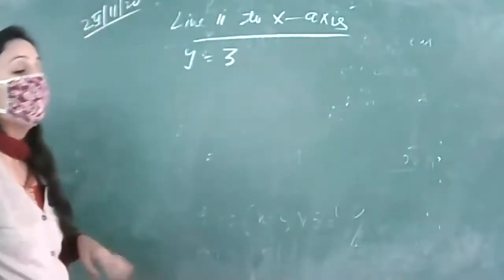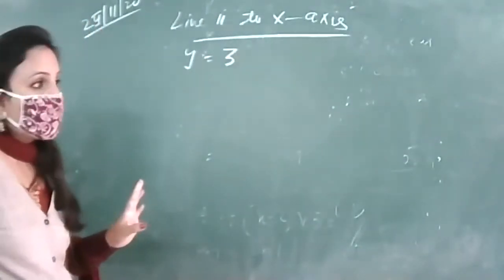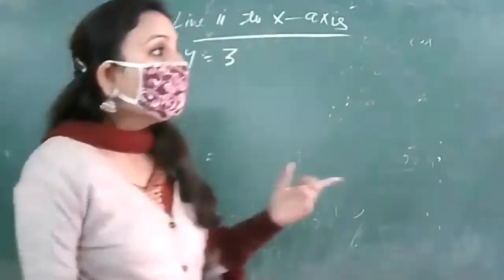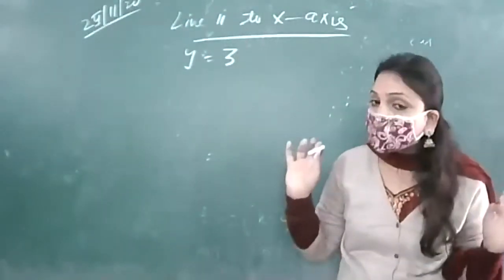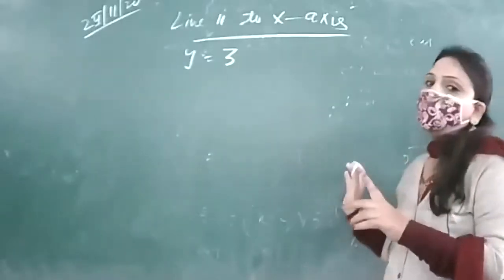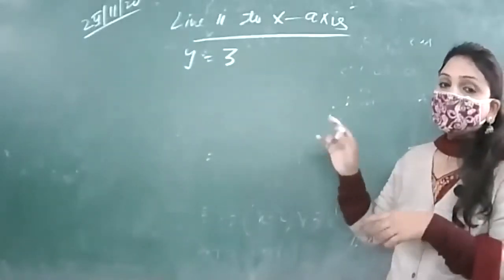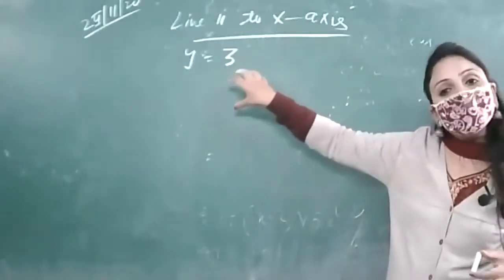Two variables में हम y equal to 3 की equation find करना चाहते हैं. That means if we want to find its equation in two variables, this equation should seem to be in two variables, but it is only in one variable. We want to see what geometrically it represents.